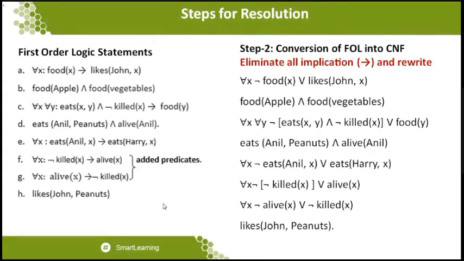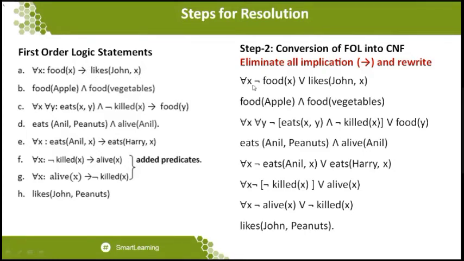In the second step, you get more clarification. Again, I'm making this statement as a reminder for you: P implies Q can also be written as not of P or Q. So you can see the first statement. What is the first statement? For all x, food of x implies likes of John comma x. This statement can be written like this: for all x, food of x will be called P, and likes of John comma x will be called Q.